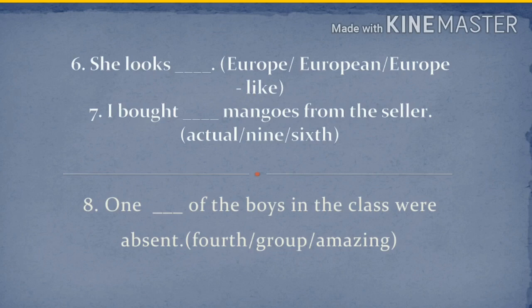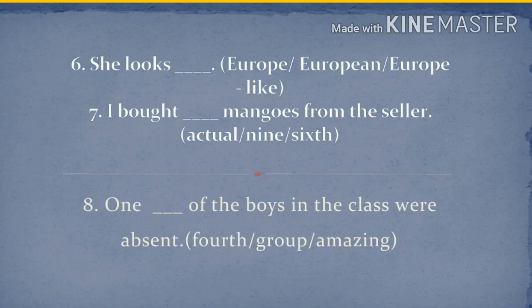The options are actual, 9, 6. So by seeing these options, we can find this is maybe nearly to the number of adjectives. So from that, you choose the right one. Eighth one, dash of the boys in the class were absent. Options are 4th, group, amazing.